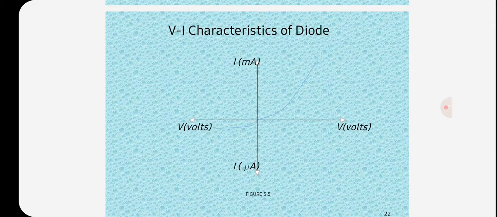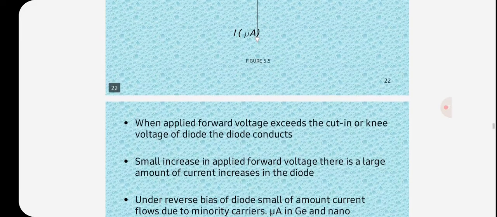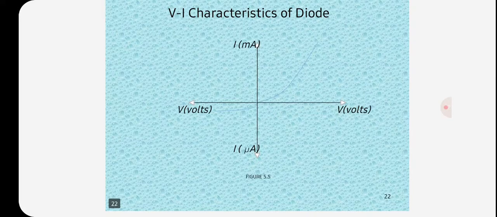So, VI characteristics of the diode. In this, in the x-axis we can consider voltage, and in the y-axis we can take the current in milliamperes. So, volt-ampere characteristics of PN junction diode.